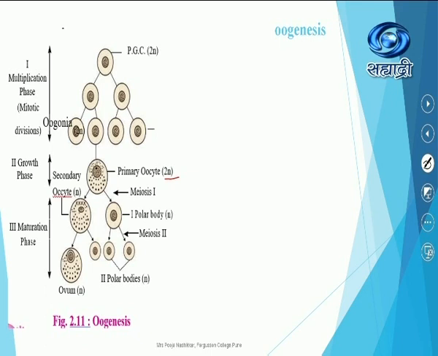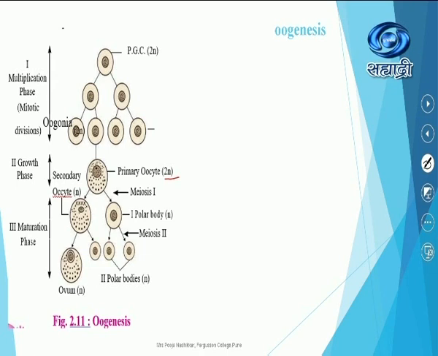Now further, listen carefully students what I am explaining. Secondary oocyte to ovum, this is not taking place prior. Whenever there is a chance of fertilization, at the time of fertilization when the sperm will rupture the membrane of the ovum, meaning secondary oocyte, at that time the second meiotic division takes place. The secondary oocyte undergoes meiosis two. Again the same phases, prophase, metaphase, anaphase, telophase, but when this secondary oocyte undergoes it, prophase is completed, at metaphase it will be arrested.